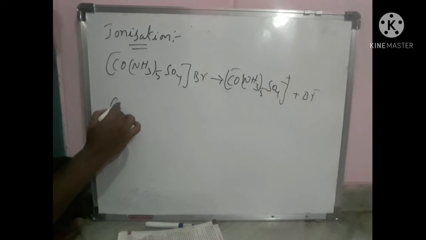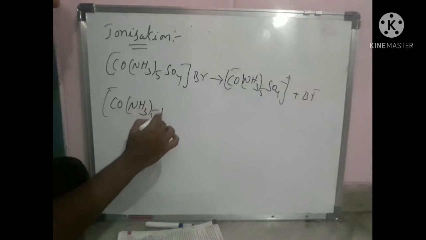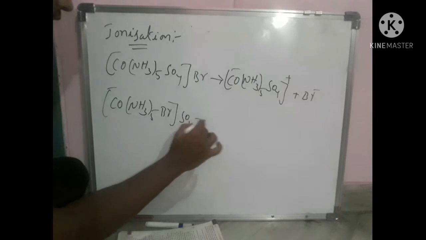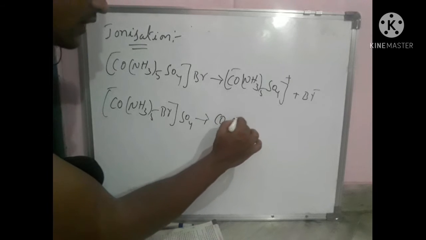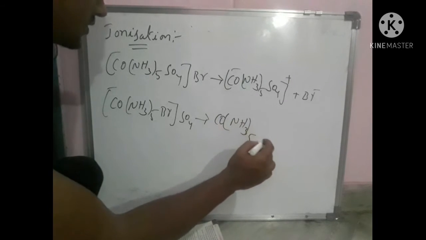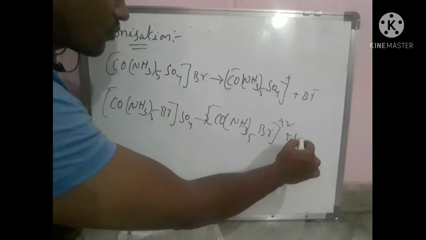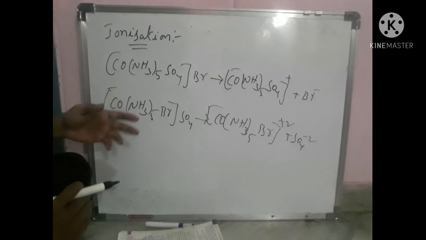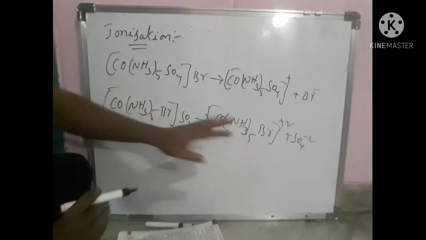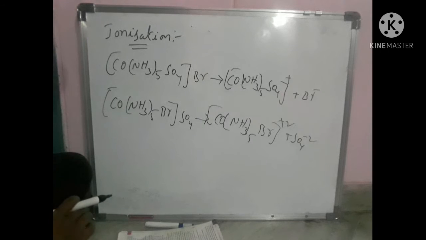Now if you take [Co(NH3)5Br]SO4, when this compound is dissociated, the ions will be [Co(NH3)5Br]2+ and SO4 2-. So these two compounds have the same composition but differ in ions. This kind of isomerism is called ionization isomerism. Now coming to coordination isomerism.